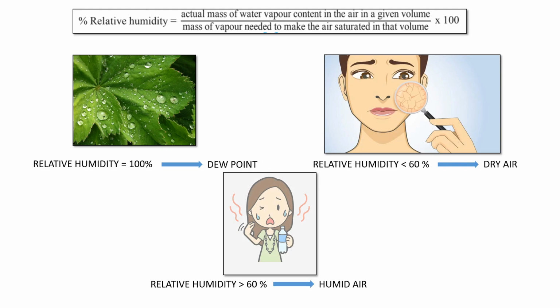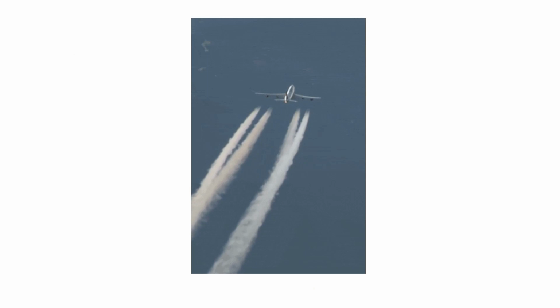Let's see an interesting example related to this. You must have seen a white trail in the sky formed due to the aeroplane, isn't it? This is because in this particular volume of air, the water vapor has made the air saturated already, because of which the water vapors released by the plane are not accommodated in that particular atmosphere and the white trail appears. But as soon as there is some space formed in the air, it quickly accommodates the water vapor and the white trail disappears. Interesting, isn't it?